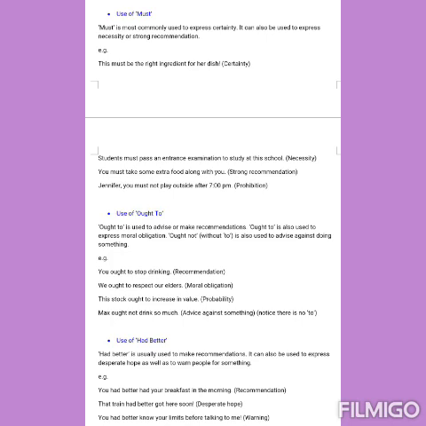The next modal verb is had better. Had better is usually used to make recommendations. It can also be used to express desperate hope as well as to warn people about something. So where we have desperate hope or we have to give a warning, we use had better.